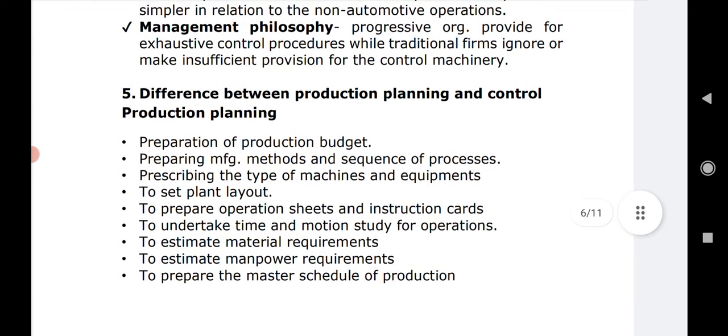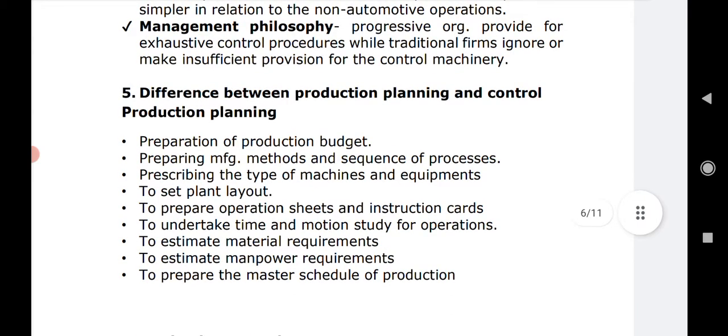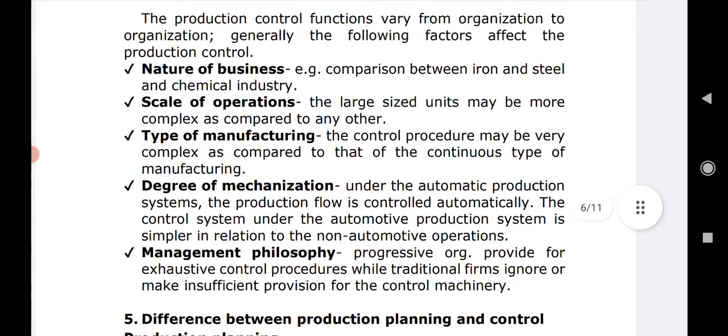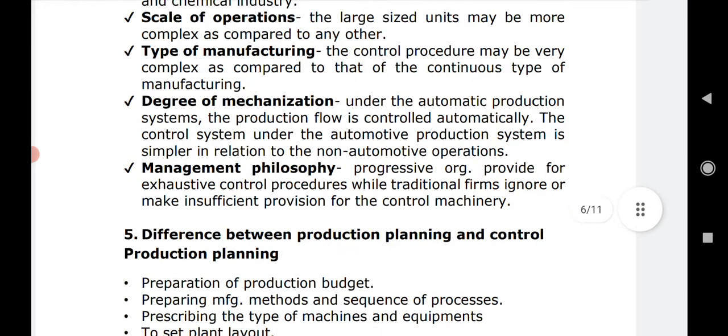But if it is a traditional firm following the traditional philosophies, then many a times it ignores the control and insufficient controlling system may be required. So these are in short all the determinants which tell us what is to be taken care of, because of which the production control may be different.